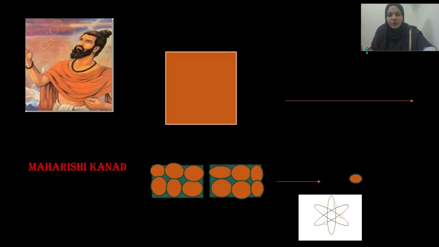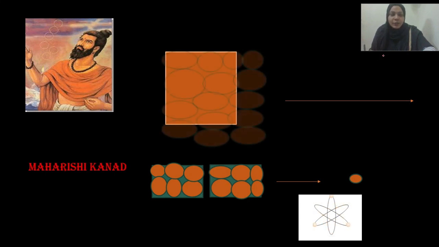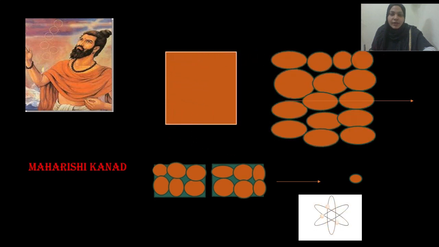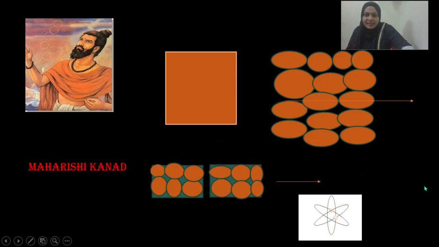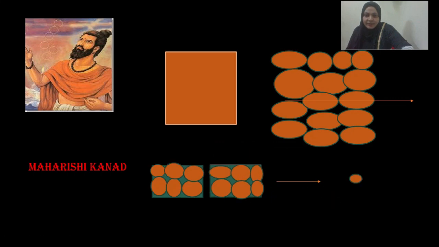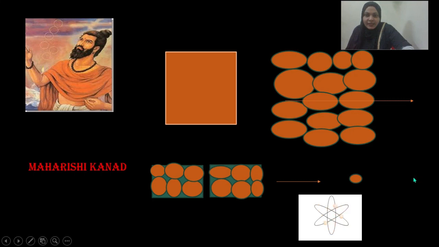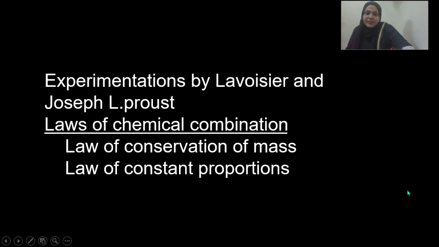In ancient time, around 500 BC, an Indian philosopher named Maharishi Kanad postulated an interesting fact about matter. You might know that matter is divided into smaller and smaller particles till it reaches a situation when the division is not possible. These indivisible particles are called atoms. The same theory was suggested by Democritus and Leucippus. Democritus called these indivisible particles atoms, which means indivisible. By the end of the 18th century, scientists recognized the difference between elements and compounds using this theory.